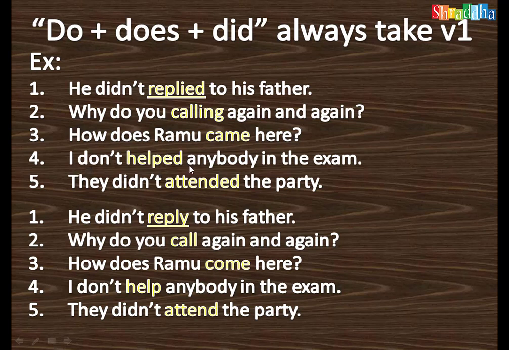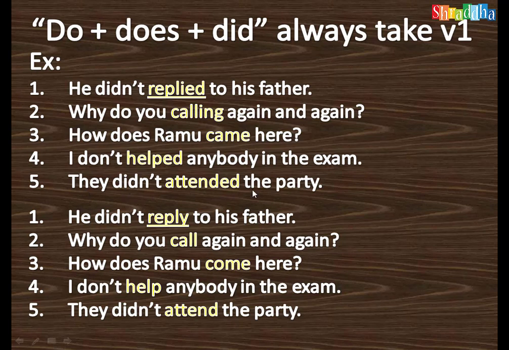I don't help anybody in the exam. I don't help. Don't is the negative statement, but do always takes V1. So this is V2, it is wrong with the do. So we have to change V2 into the V1 form. I don't help anybody in the exam.